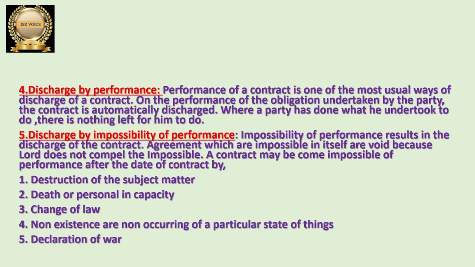And the next one is non-existence or non-occurrence of a particular state of things. The contract which they made, the state of things is not existing now, then automatically the contract comes to an end. Next, declaration of war. Whenever war is declared between two countries and the contract is between parties of those two countries, the contract automatically comes to an end because they can't perform it. So these are the different factors that affect impossibility of performance, so that the contract comes to an end.